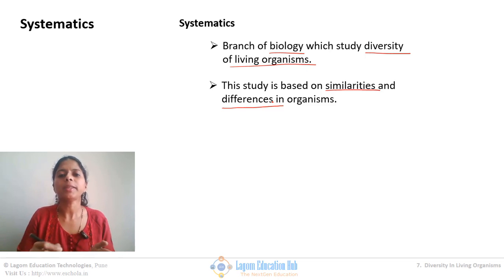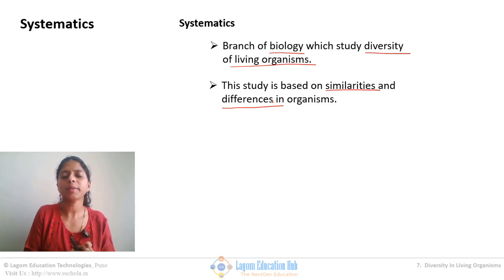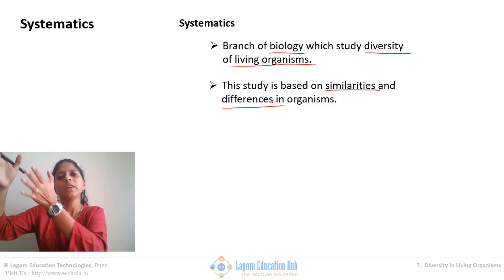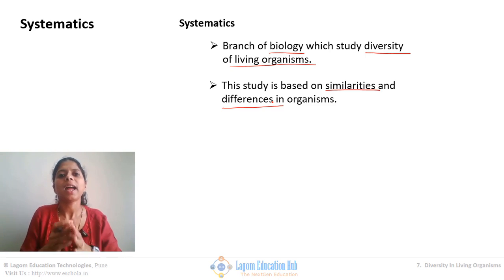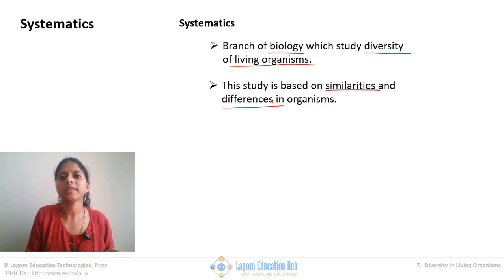On the basis of similarities in the organisms, they will consider all the similarities and all the dissimilarities, and then they will classify, they will group the organisms into different groups. So this is nothing but the study of diversity: different types of organisms, divided on the basis of similarity and dissimilarity.